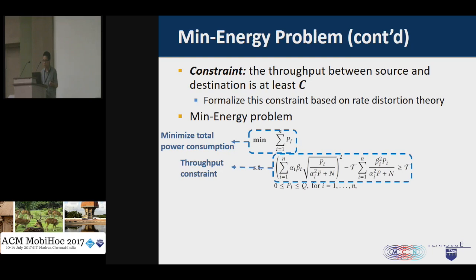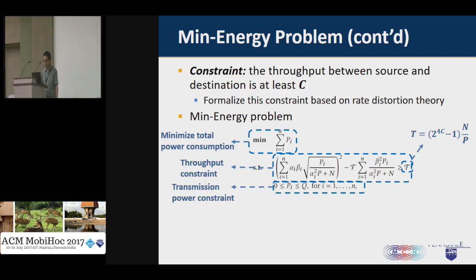The first constraint guarantees that the throughput between the source and destination is greater than the threshold. The second constraint makes sure that for each relay node, the transmission power cannot exceed the maximum transmission power Q. The parameter T here is related to the throughput requirement C, the white noise, and the source transmission power P.